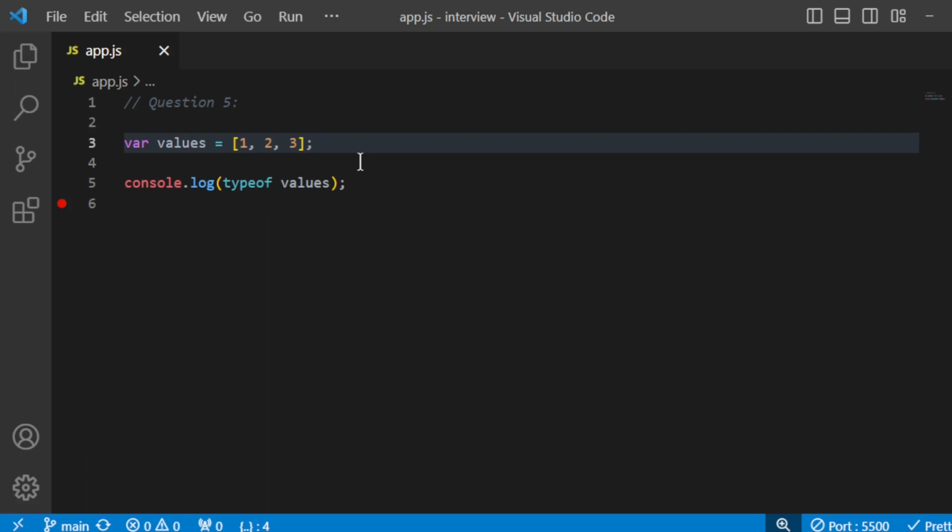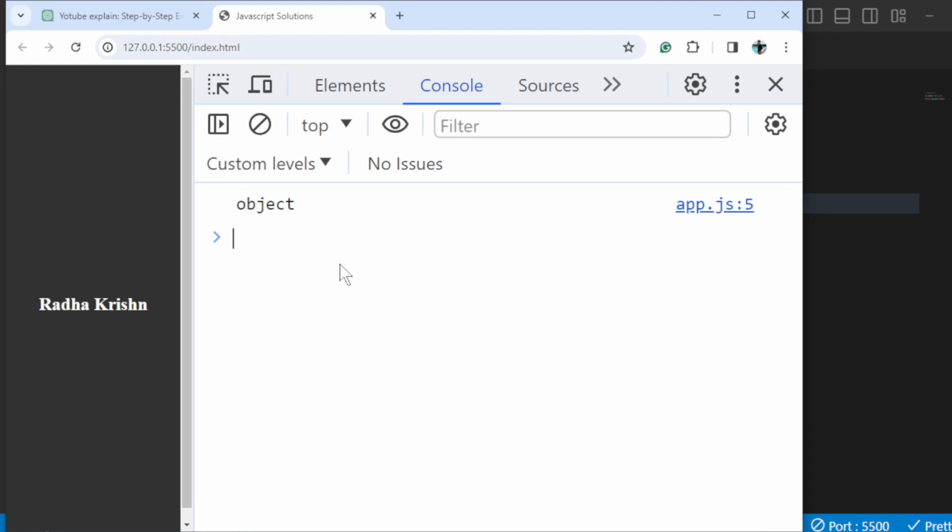Let me tell you one thing. In JavaScript, everything is an object, right? Almost everything. Even sometimes the arrays, sometimes the strings, numbers can also be considered as objects. So for that reason, it is printing object here. Hope you all got it.